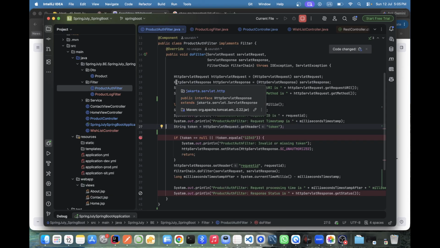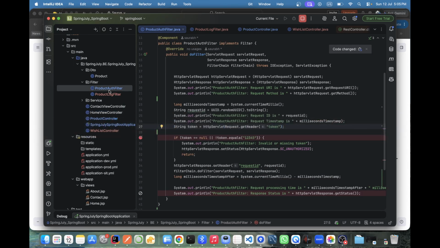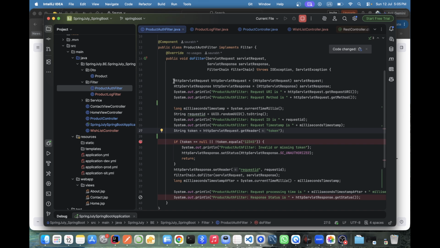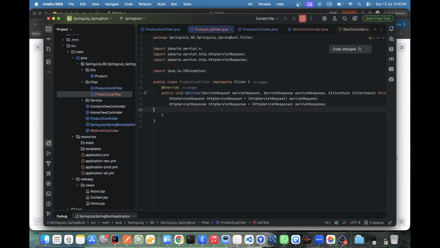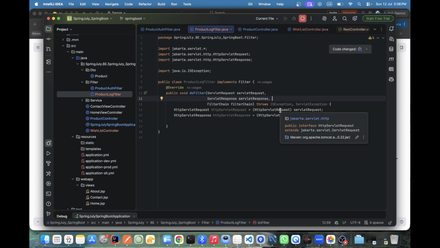In my header, I get the servlet. Where is my auth? This only I created. See, here we have three parameters: one the request, one the response, and one the filter chain that I want to pass. So here we are converting to HttpServletRequest so that we can understand it with the help of HTTP. HTTP has headers, request body, response body and all those things. So our servlet can be mapped with the HTTP one.